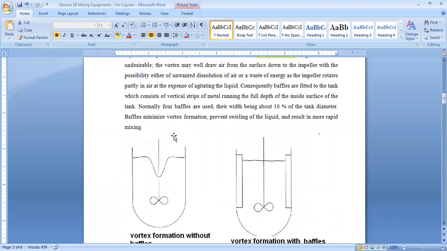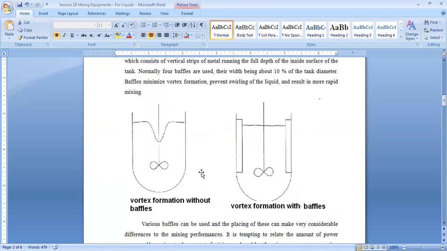So that was something about the importance of baffles: stopping the vortex, stopping a particular swirling action, and enhancing the mixing efficiency. Nowadays we do not have any mixer for liquids without baffles, which also has impellers.